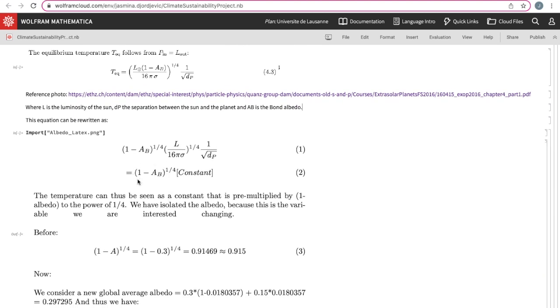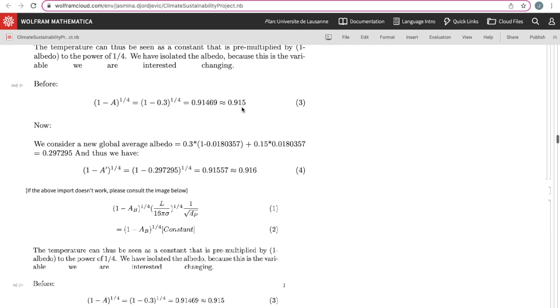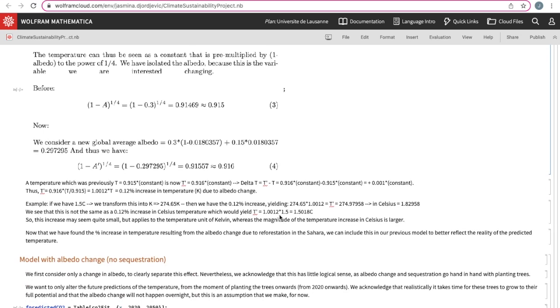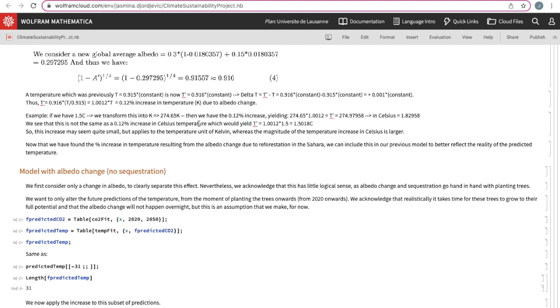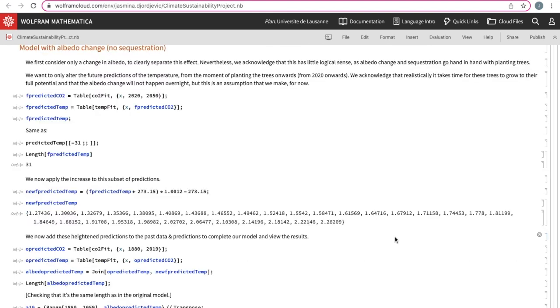We essentially extract the albedo factor from the fraction in order to calculate this factor that pre-multiplies a constant which is composed of luminosity and fixed distances. And we find that this factor jumps from 0.915 to 0.916. After performing some mathematical operations here below, we find a relationship between the temperature in Kelvin before and after the albedo change. We thereafter take this to the data and perform this transformation on the predicted temperature from 2020 onwards, which is when we start planting the trees.